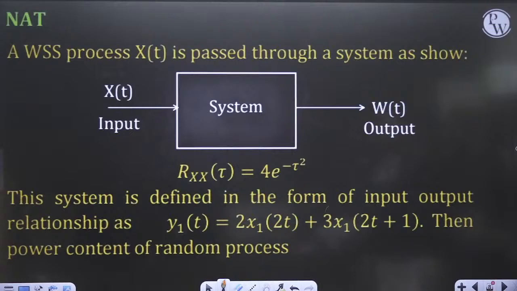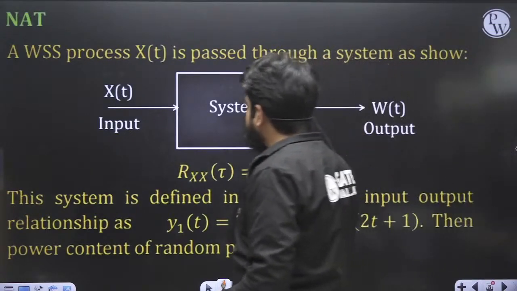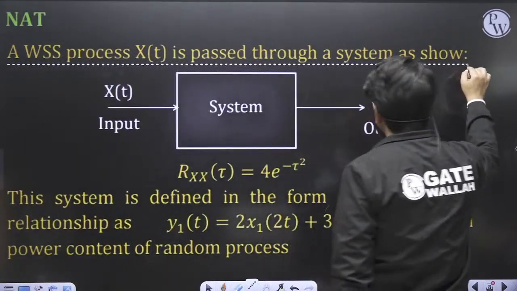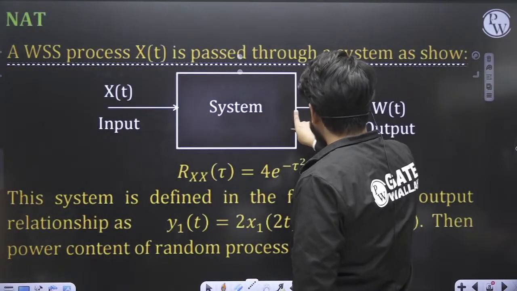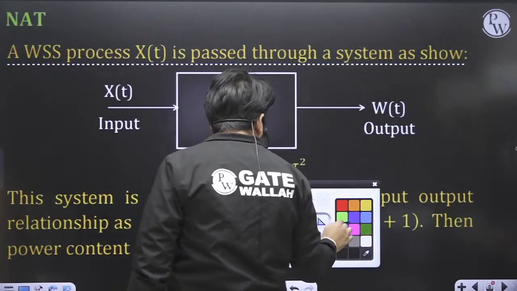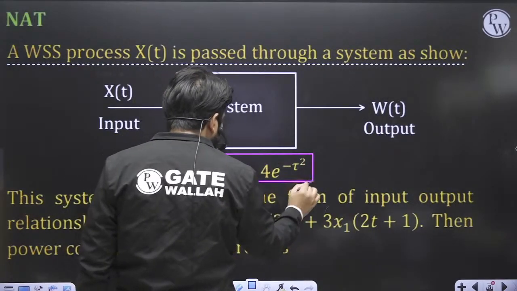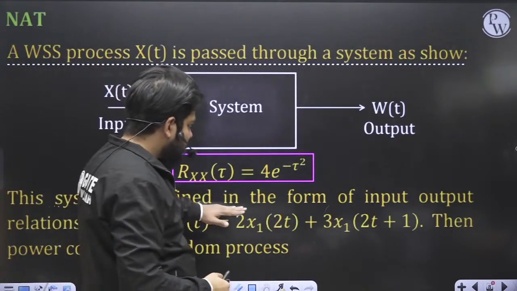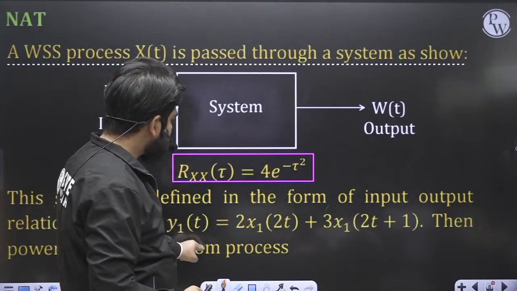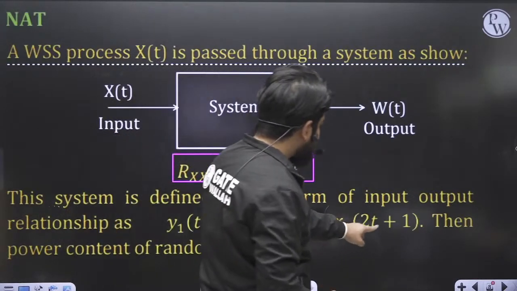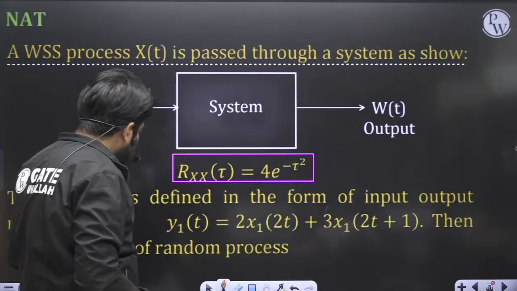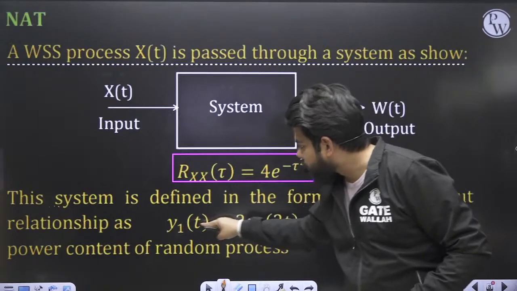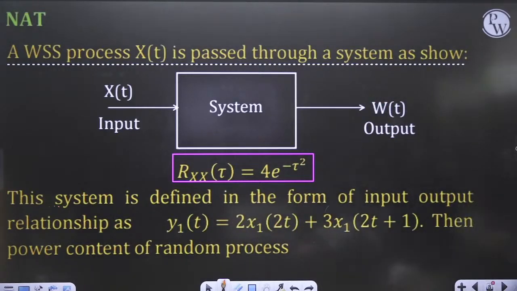Perfect. Now let us solve the next question. In this question, again, a WSS, wide sense stationary random process x of t is passed through a system. This is x of t, and we are passing it through the system. The autocorrelation function is mentioned as 4 e to the power minus tau square. Now again, we are defining a new system in the form of an input output relationship: y1 of t is equal to 2 x1 of 2t plus 3 x1 of 2t plus 1. Then they are asking for the power content of this random process.